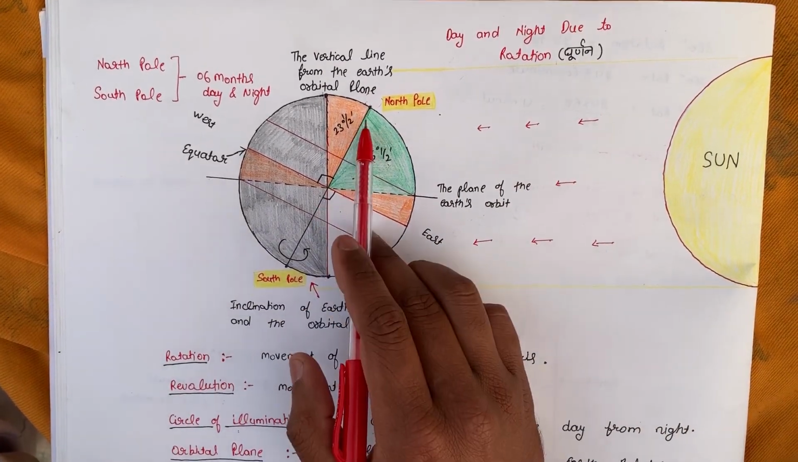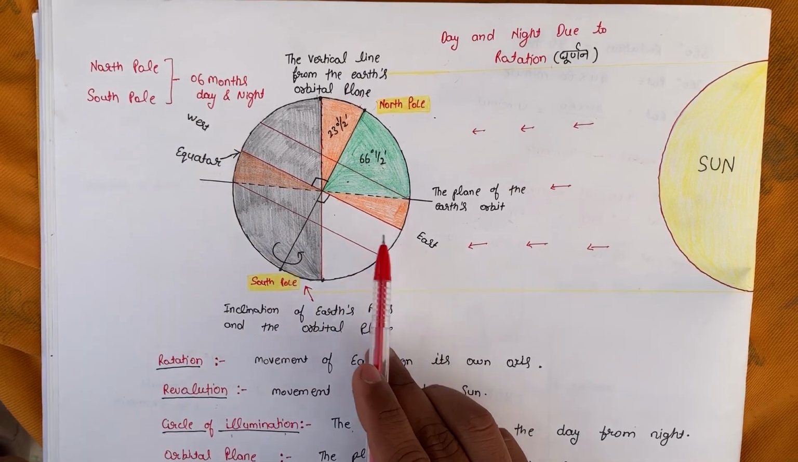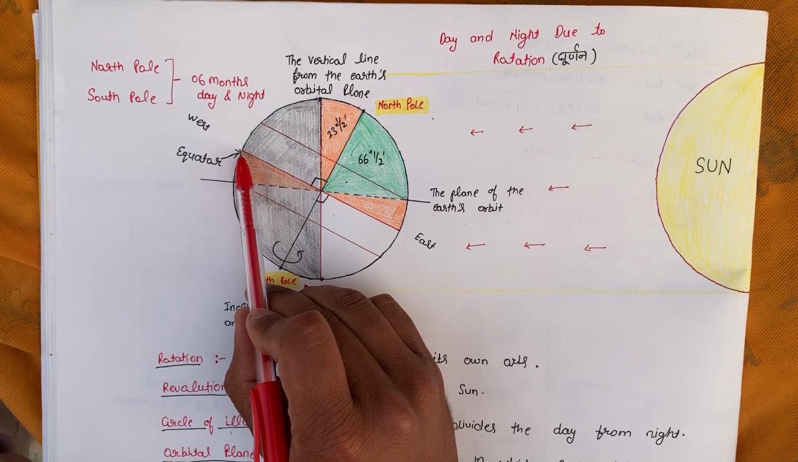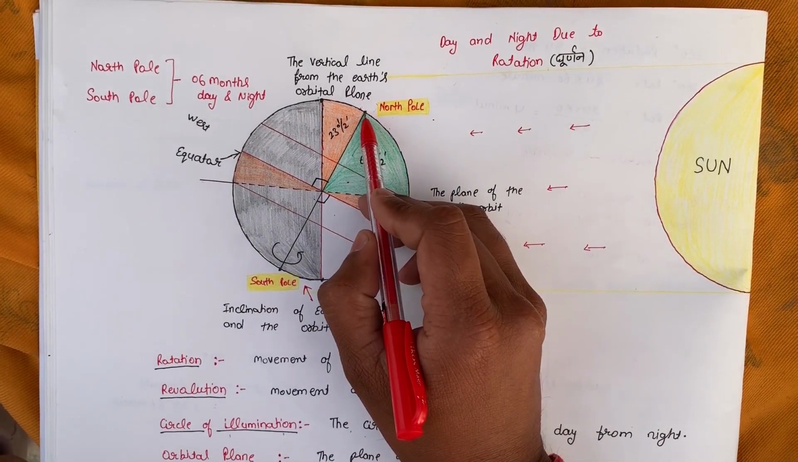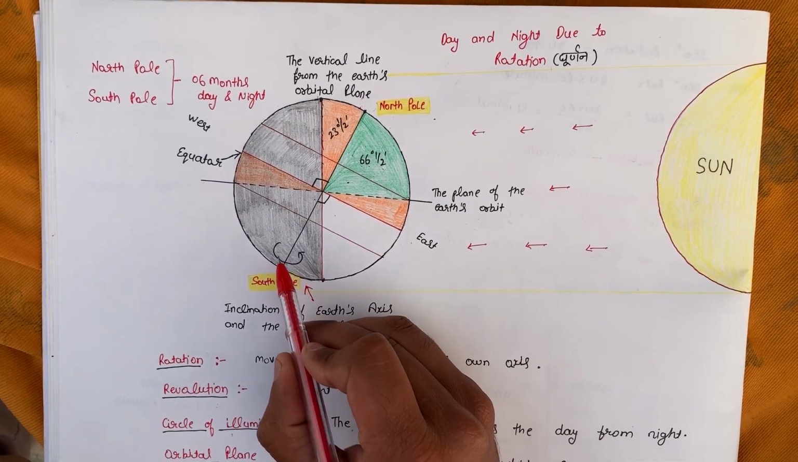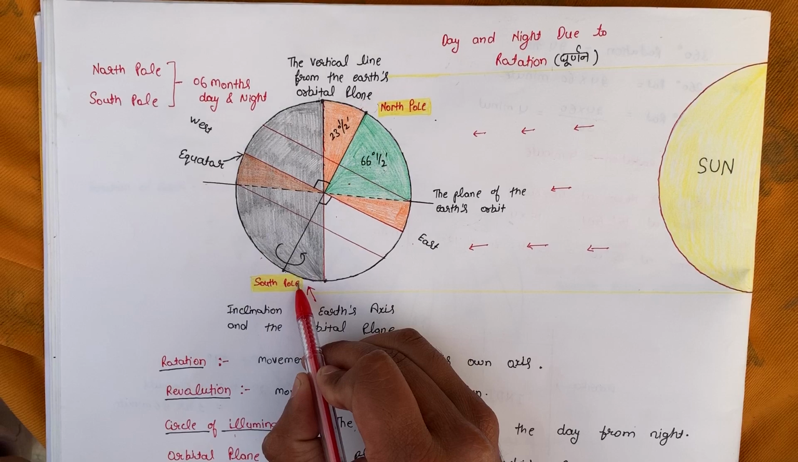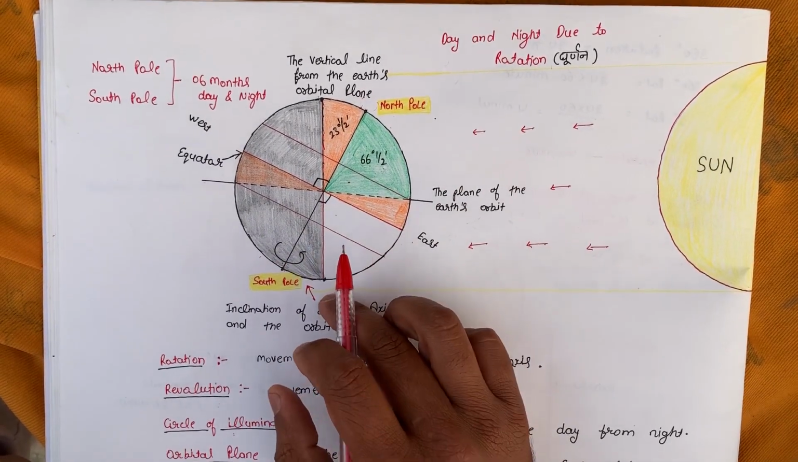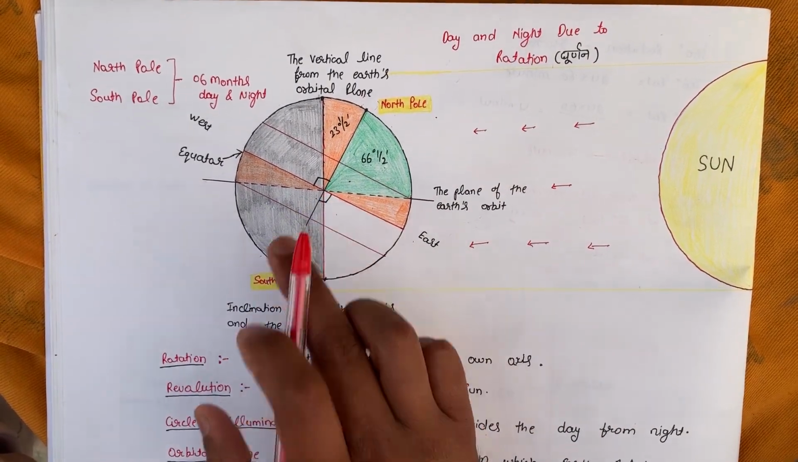When the earth moves around its own axis from west to east, this motion is known as the rotation of earth from west to east. Here you can see this is the north pole, this is the south pole, and earth keeps on rotating west to east around the axis of rotation. Now, how does this rotation make the day and night?